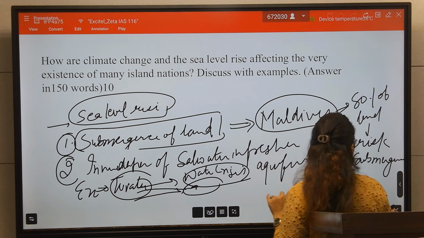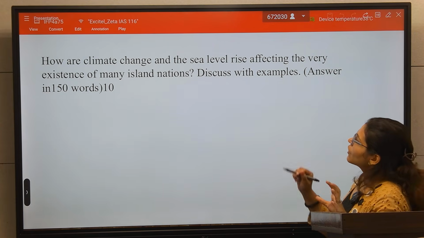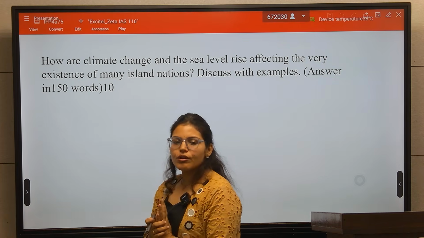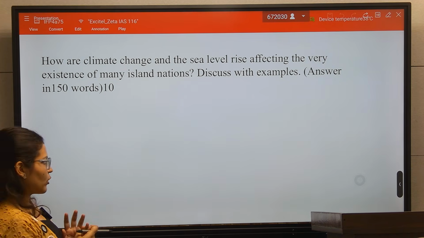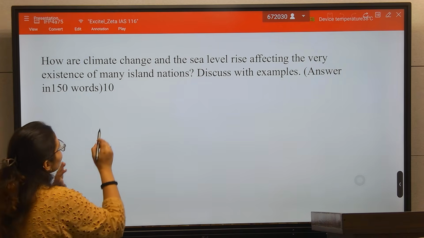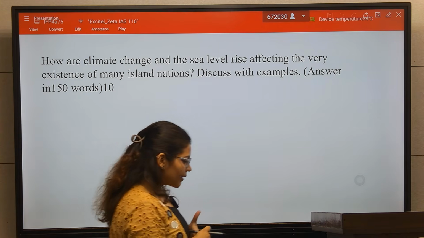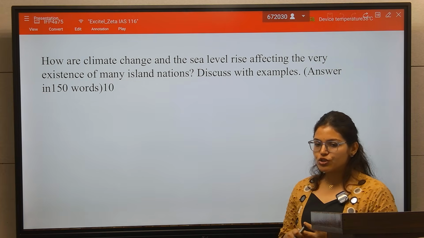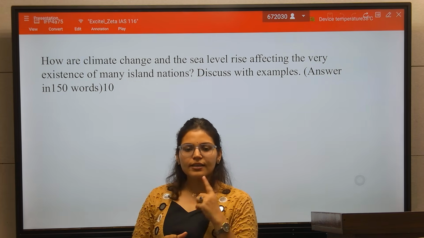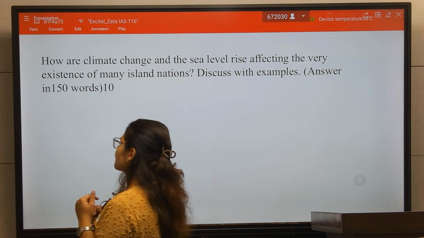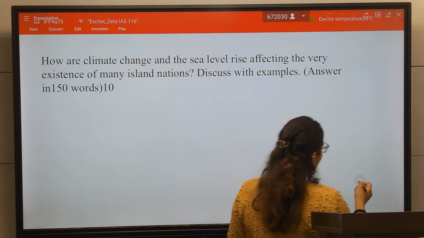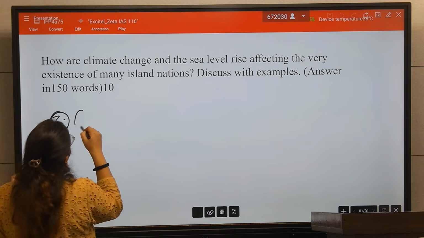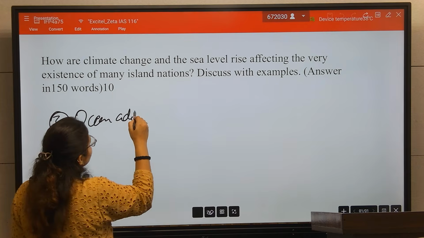For every point you have to write an example. Now the third point. So these 2 points are basically of sea level rise. The first was the submergence of land and second was the inundation of salt water in freshwater aquifer. Then you have to balance this with the climate change also. So think about the climate change, why climate change is impacting the very existence of this small nation. So due to climate change, there is ocean acidification.